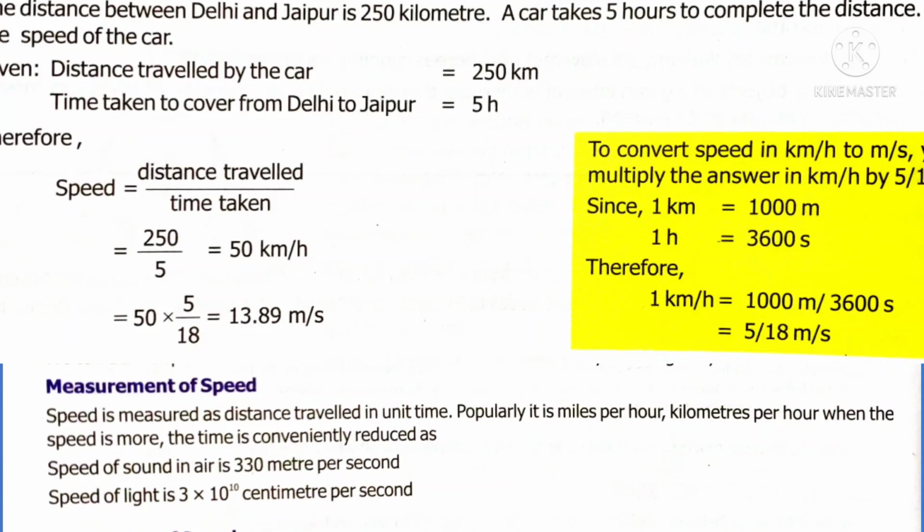Now we are going to calculate the speed covered by a body. Here, the distance traveled by the car is 250 km. The time taken by the car is 5 hours. So speed, you know the formula? Speed equal to distance traveled by the object divided by the time taken to cover that distance. That is speed equal to 250 by 5, then you will get 50 km per hour. To convert kilometer per hour into meter per second, you have to multiply the answer by 5 by 18. Here the speed of the car is 13.89 meter per second.